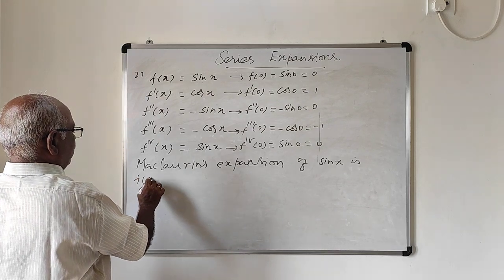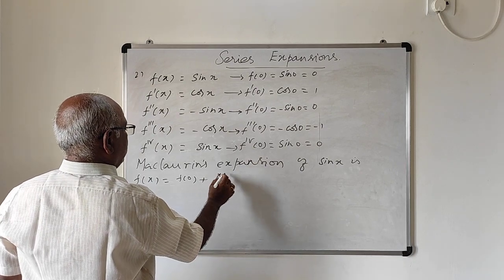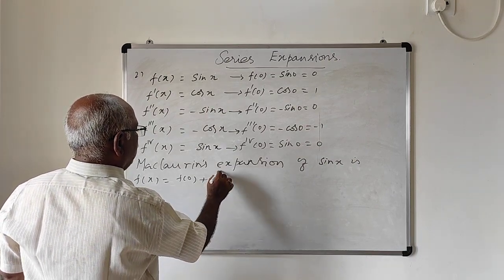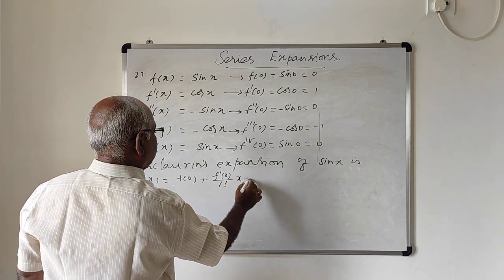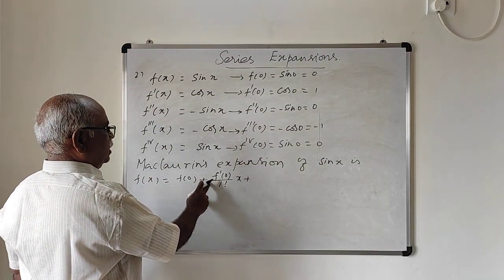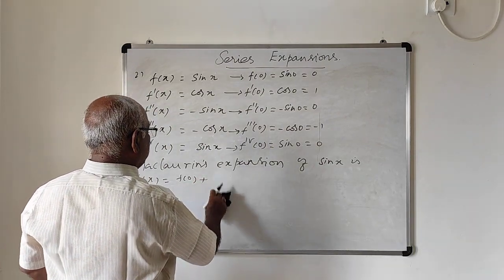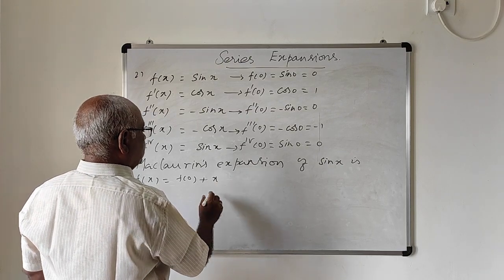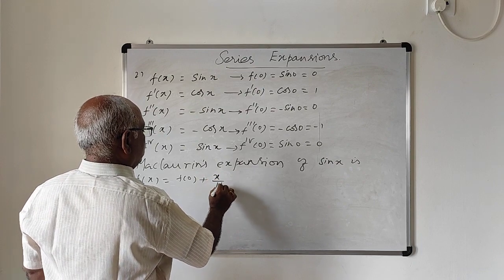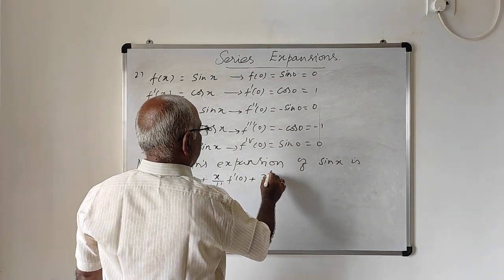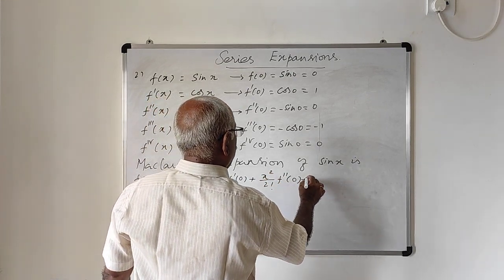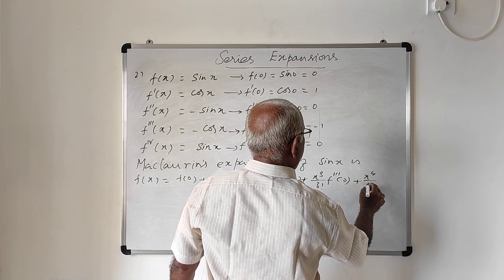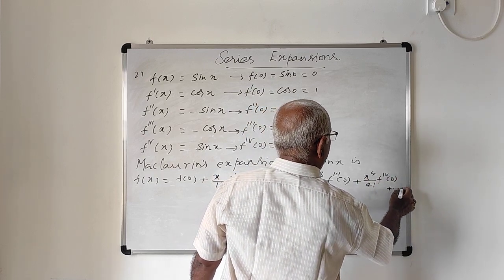F of x is f of 0 plus x by 1 factorial into f dash of 0, plus x square by 2 factorial into f double dash of 0, plus x cube by 3 factorial into f triple dash of 0, plus x power 4 by 4 factorial into f fourth derivative of 0, and so on up to infinity.